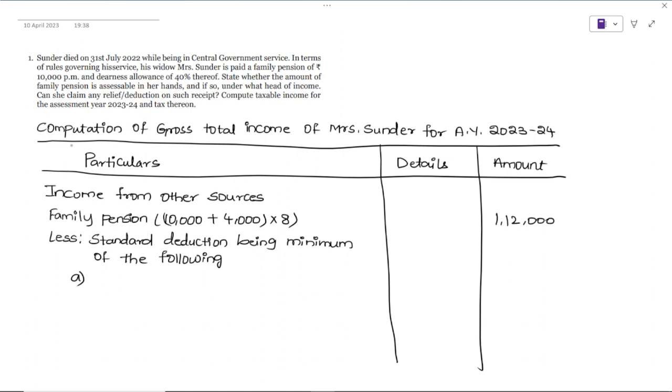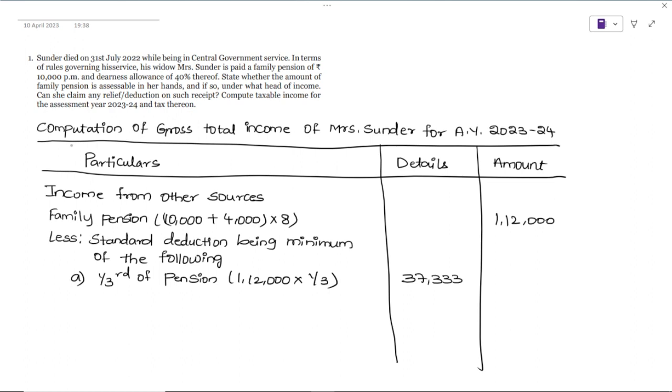Now we'll put the calculation in brackets for your reference only. 1,12,000 into 1/3. Now what is the result? 37,333. We'll put it in the details column.